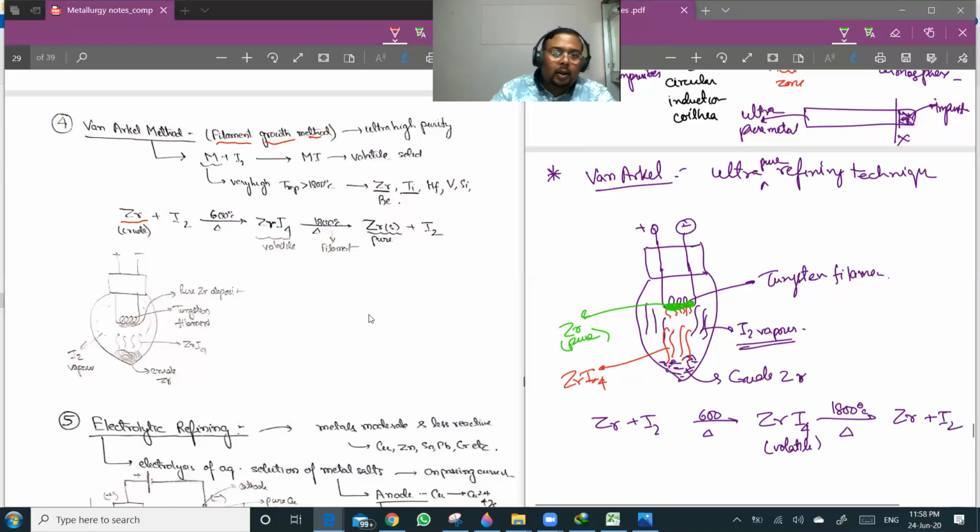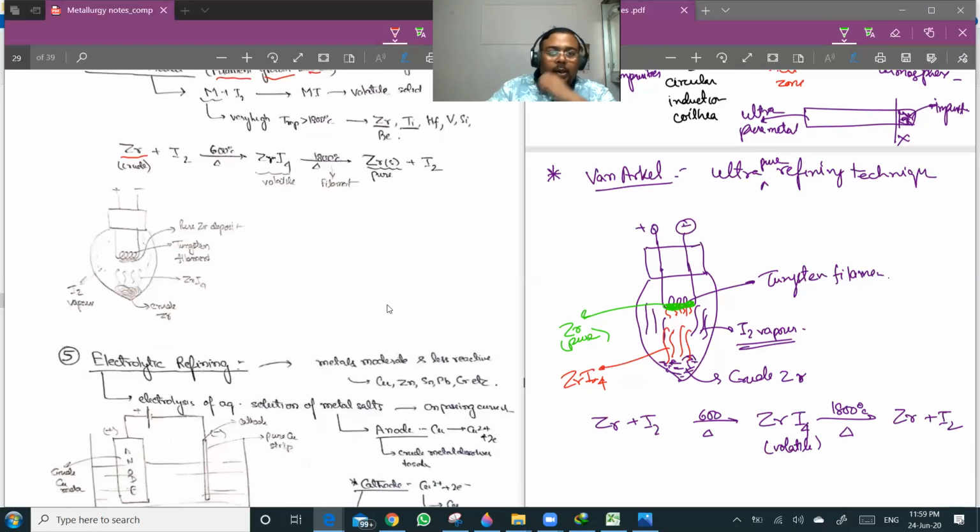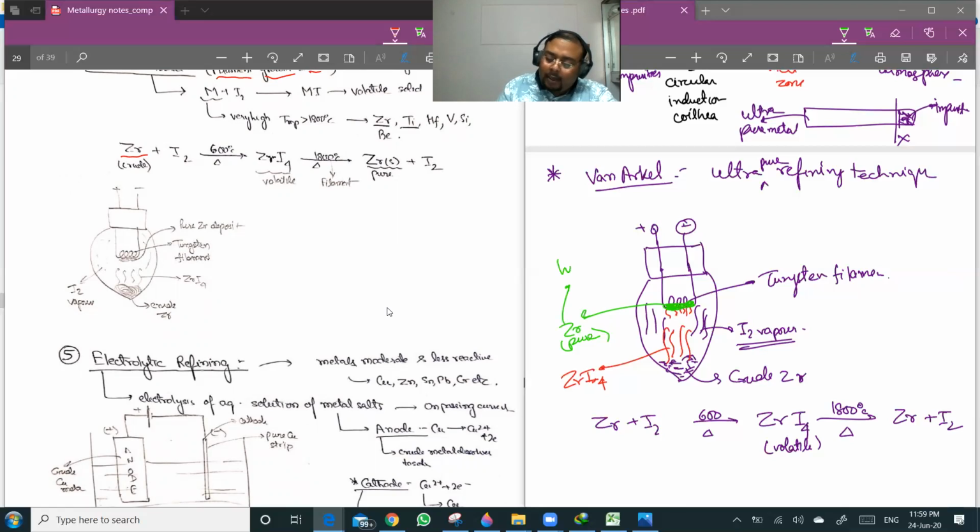It is also an ultra high purity method, and it works. So this is used for zirconium, which has a very high melting point. You see, zirconium doesn't melt here. That is why it is slightly different from a vapor phase technique.